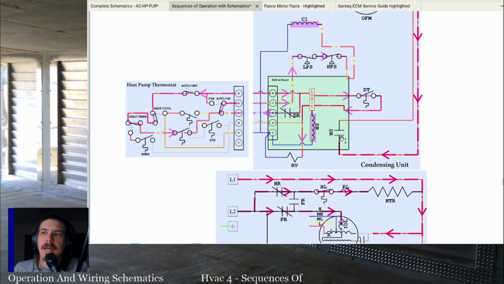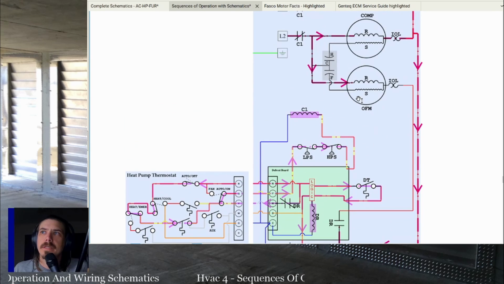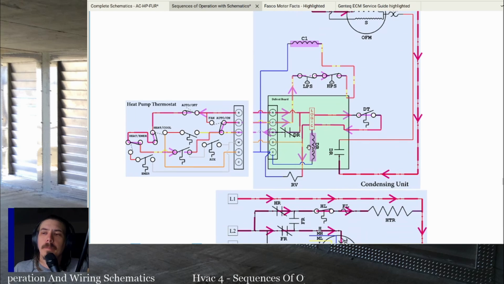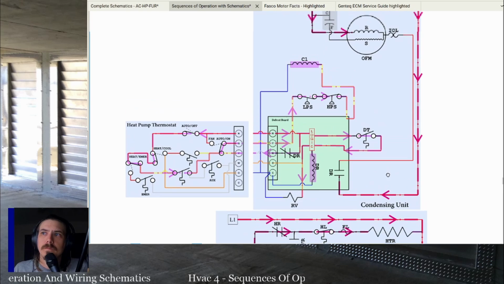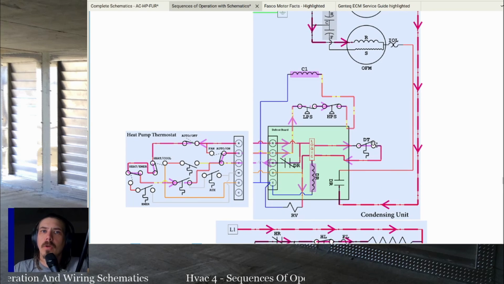This set of contacts on the defrost relay is going to open. What that does is cuts off power to the outdoor fan motor. Then power is sent to the reversing valve to switch the system to cooling. That is going to power the system in cooling without the outdoor fan motor running, which is going to quickly raise the temperature of the outdoor unit, thawing any ice that has accumulated on the outdoor unit.